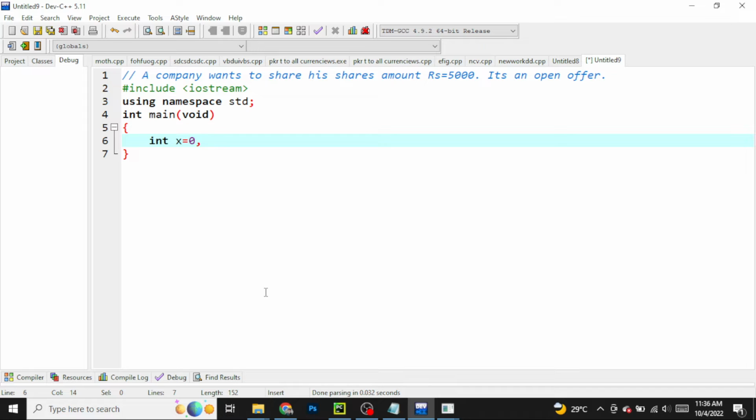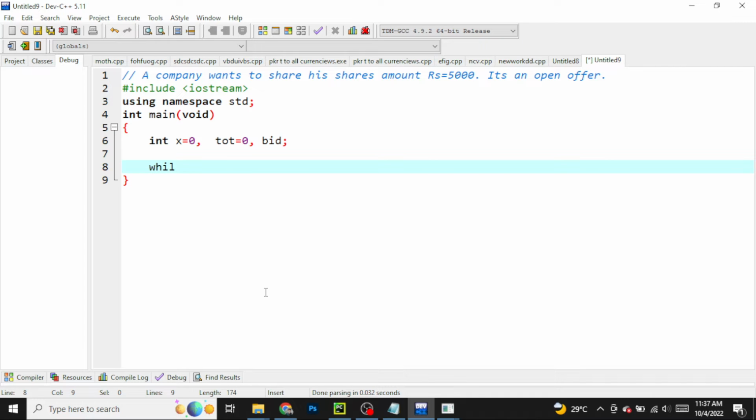because we have to do x plus plus, because we have to return to our condition, and that's why we are using this. And then we have to use tot for total, like the amount that is total, because in the end we have to give how many buyers did buy, so we have to do a total. Then we are asking about bid, that's why we have to use this bid.